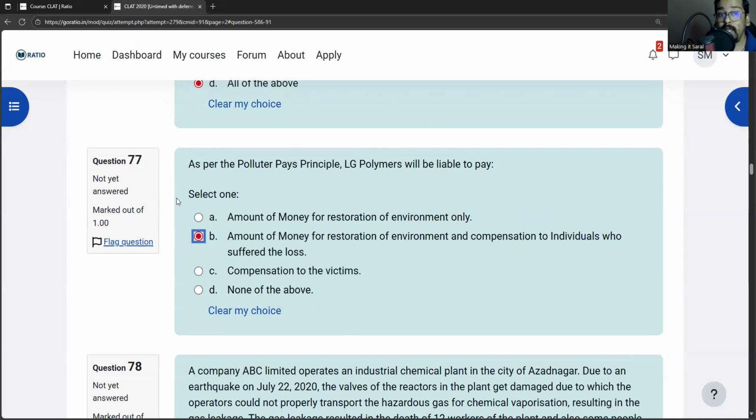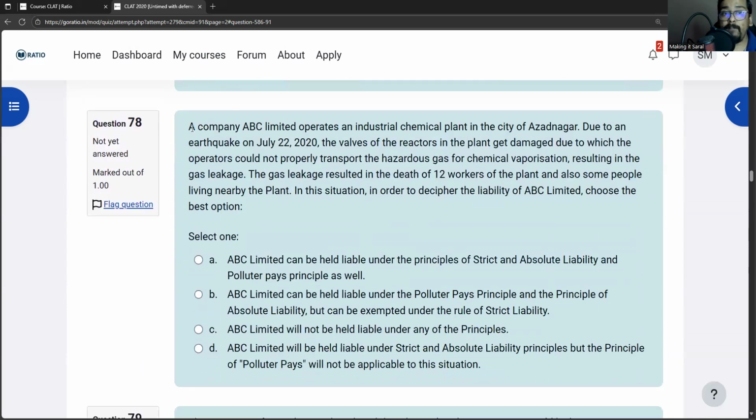A company ABC Limited operates an industrial chemical plant in the city of Azadnagar. Due to an earthquake on July 22, 2020, the valves of the reactors in the plant get damaged, due to which the operators could not properly transport the hazardous gas for chemical vaporization, resulting in gas leakage. The gas leakage resulted in the death of 12 workers of the plant and also some people living nearby the plant. In this situation, in order to decipher the liability of ABC Limited, choose the best option.